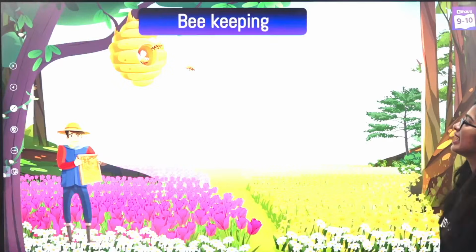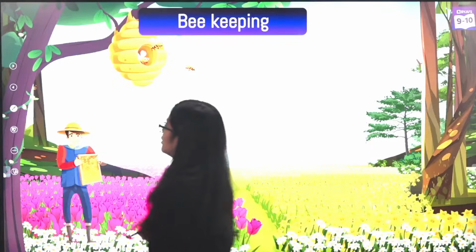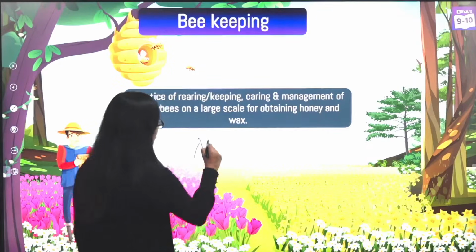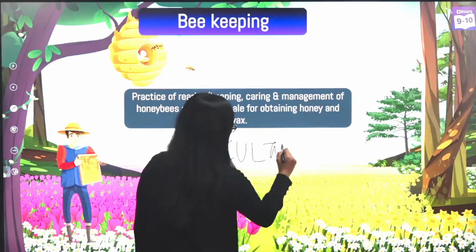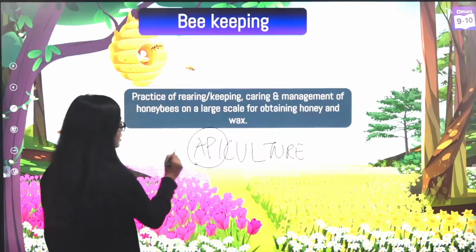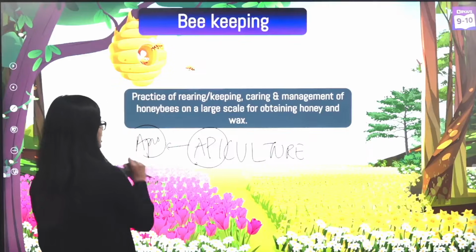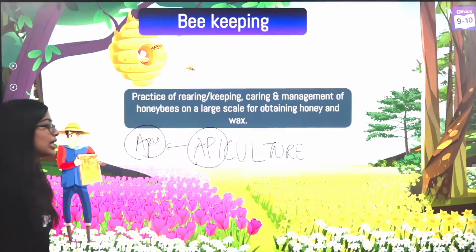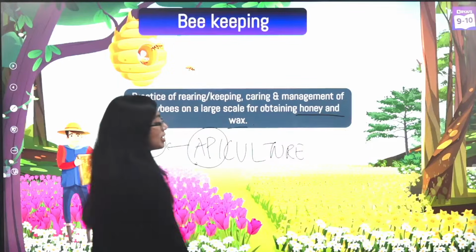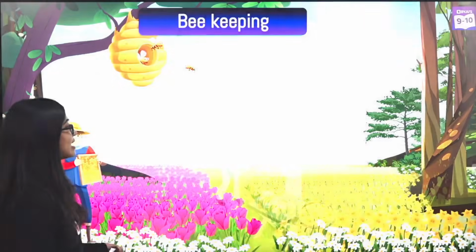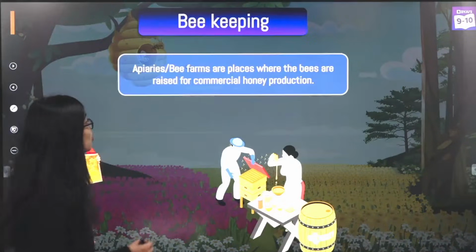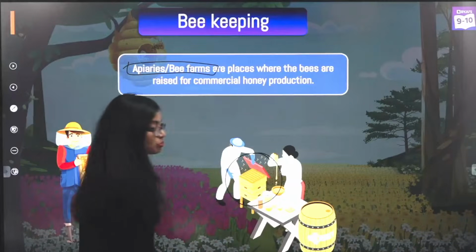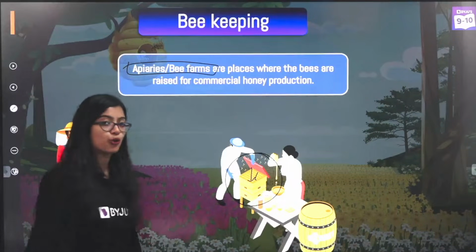Now last but not the least is beekeeping, right? So we know that beekeeping or rearing of bees at a large scale is what we call apiculture. Why do we use the term? Api comes from Apis, which is the scientific name or the genus of bees. And why do we grow bees? Because we get honey and beeswax from them. So they are all reared in places known as apiaries or bee farms. They have these apiaries or boxes inside which bees will be found growing, right?